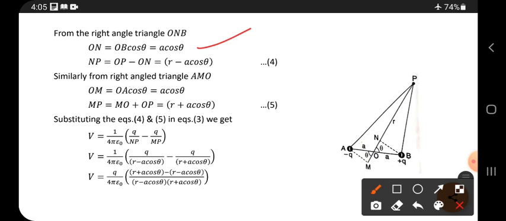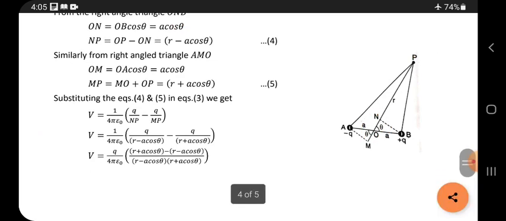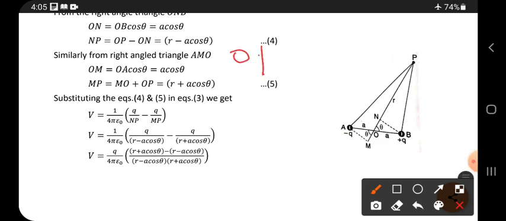Okay friends, now here we know the O to P value. OP is R. But we don't know NP, while ON we have just calculated, it is A cos theta. So for this, OP can be written as ON plus NP, right? ON plus NP.